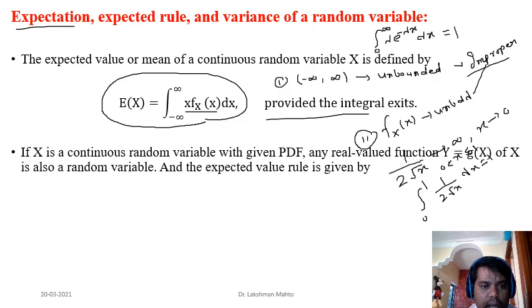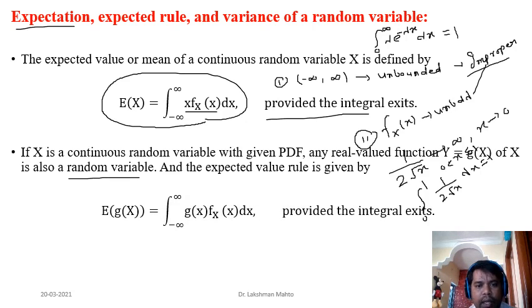Further, if X is a continuous random variable with PDF, then any real valued function of X, which we call Y equal to g of X, is also a random variable. And the expected value for that function of a random variable we can define in the similar fashion as we defined for the discrete case, but here the integral will come: the integral of g(x) times the PDF of the same continuous random variable X. So here it is defined in terms of an integral.